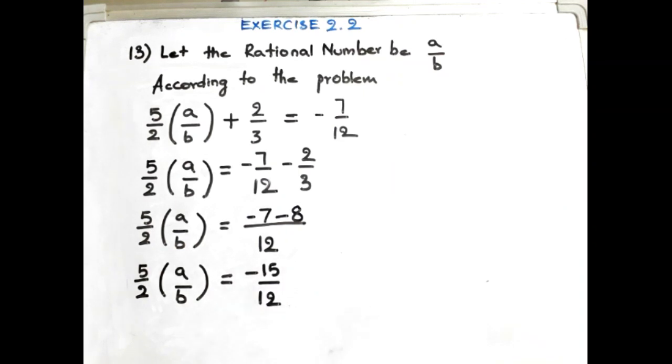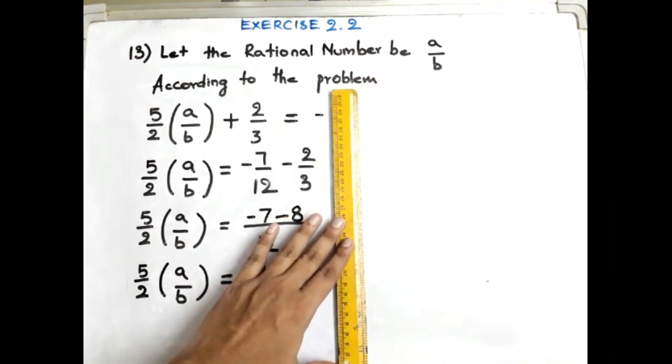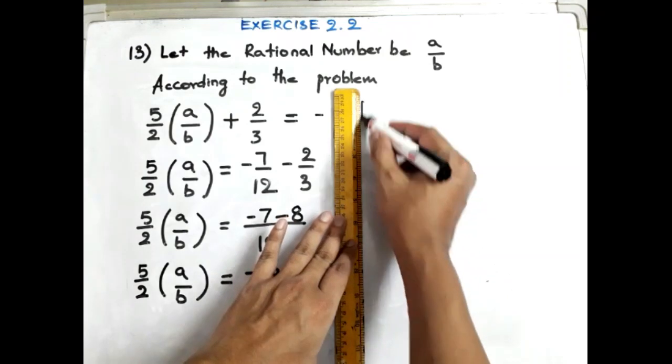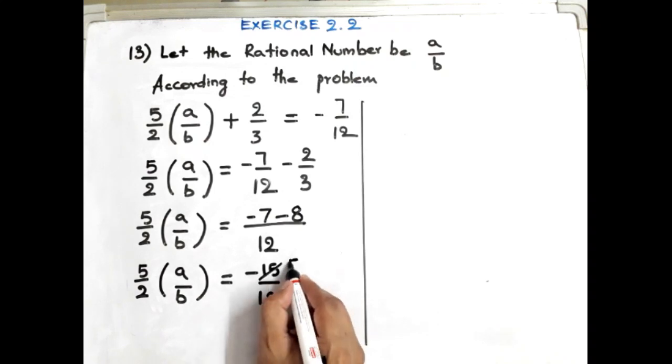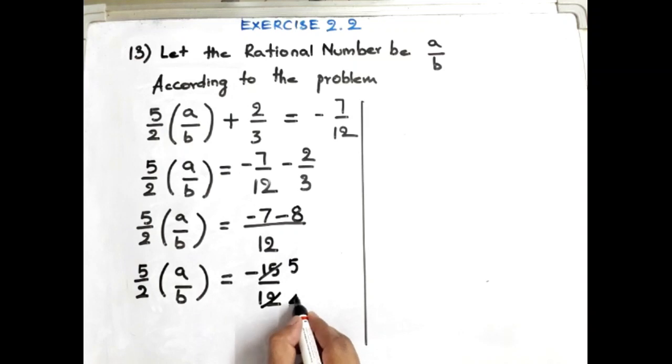Minus 15 by 12. Here we can cancel. Look, I am cancelling using the 3 table, 3 fives are 15, 3 fours are 12.